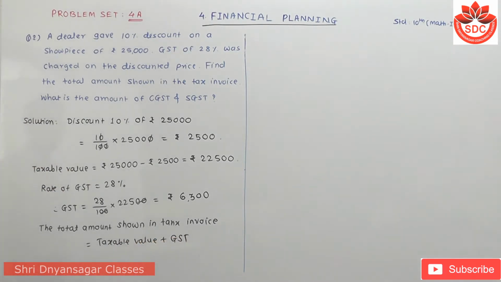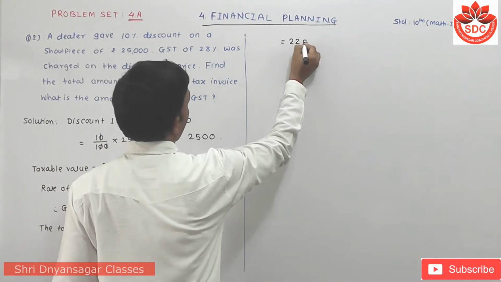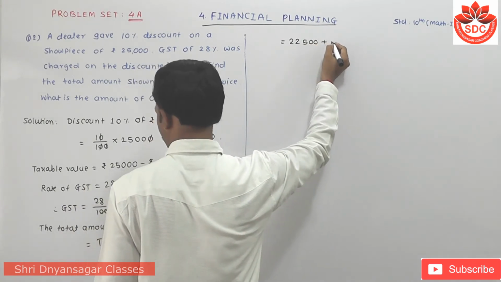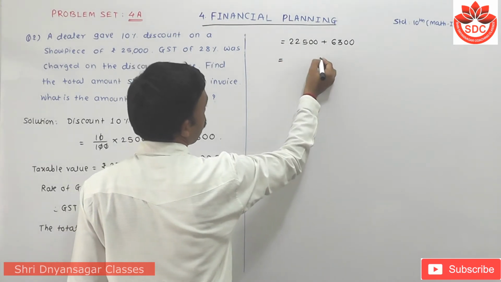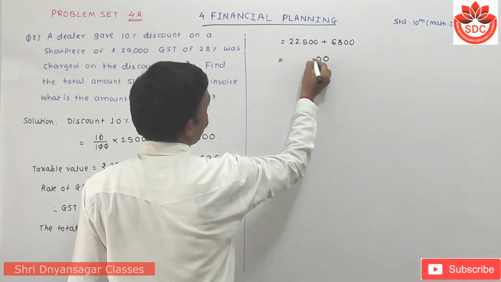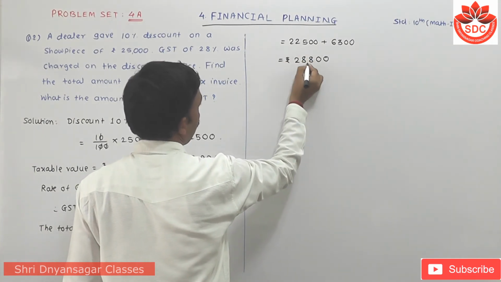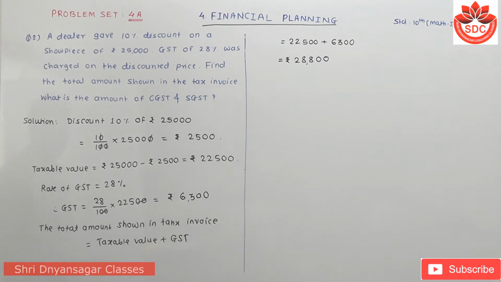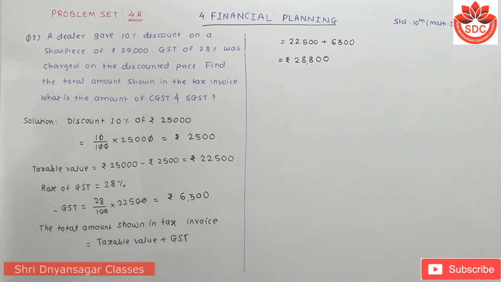Here taxable value is 22,500 and plus GST is 6,300. Then addition becomes 0, 0, 8, 8. That means 28,800 is the total amount shown in the tax invoice.